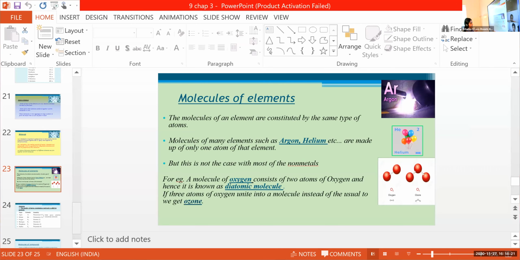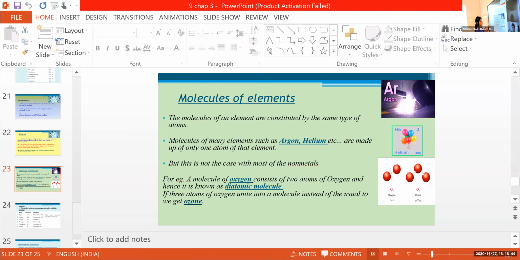These two are examples of elements that exist independently or exist in a free state. They are made up of only one atom of that element. Clear? But this is only an exceptional case. Most of the non-metals are always combined together to form molecules.